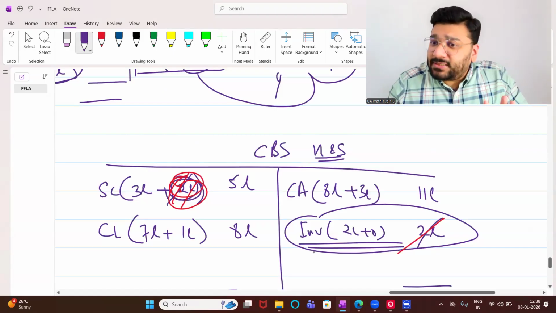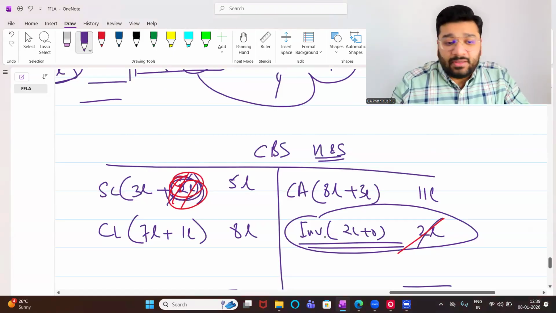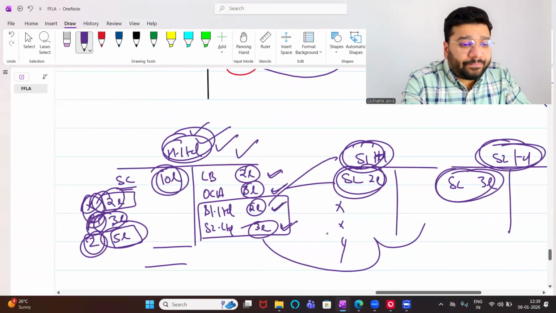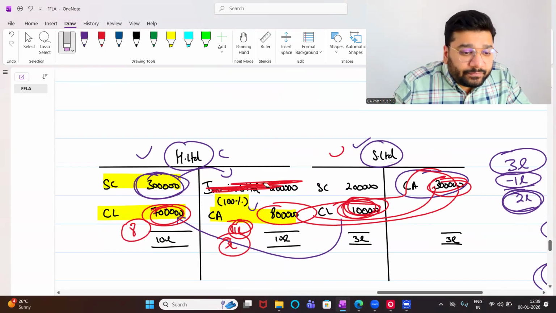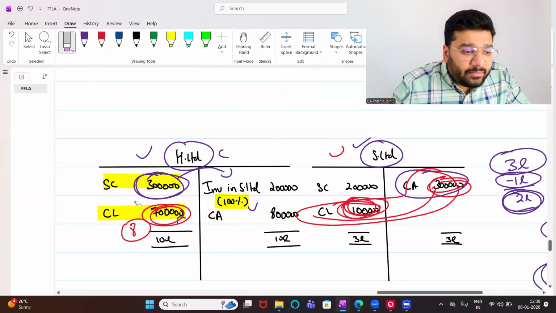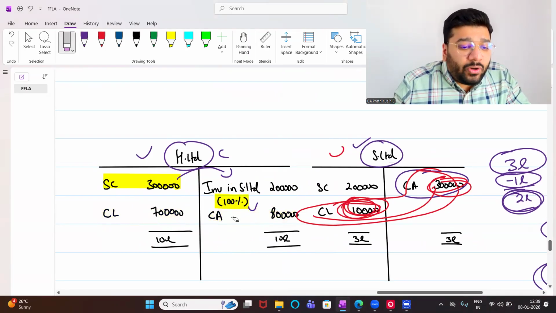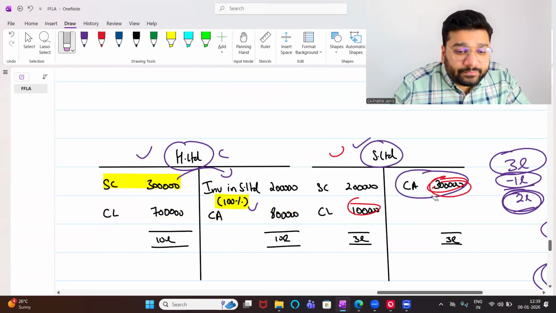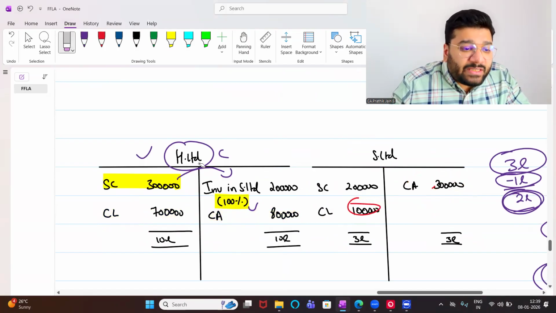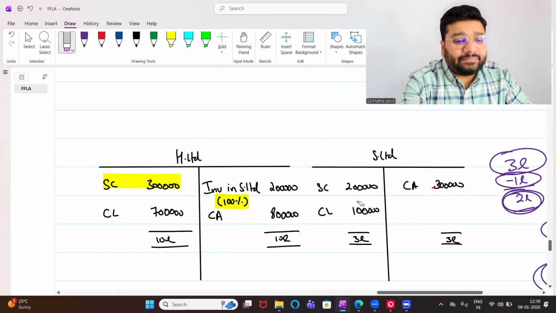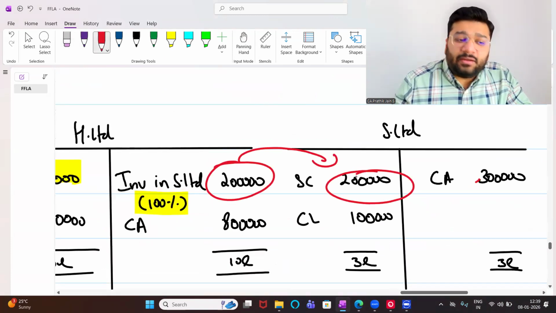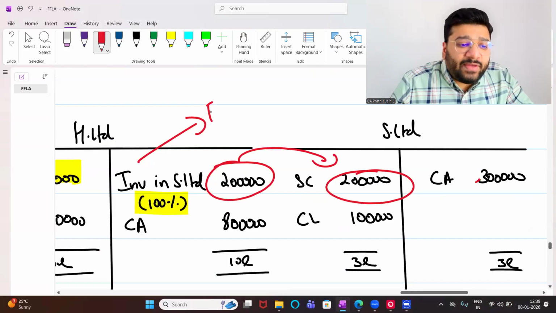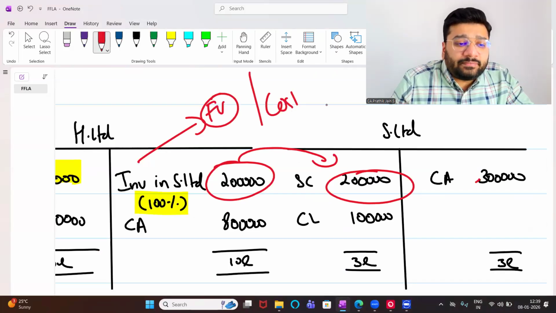Till this we discussed in the last class. Plus, what did we discuss? This investment, okay, tell me one thing. This investment that H Limited has done in S Limited, is it at face value or is it at cost? This investment will always be at face value, or it will be at cost?